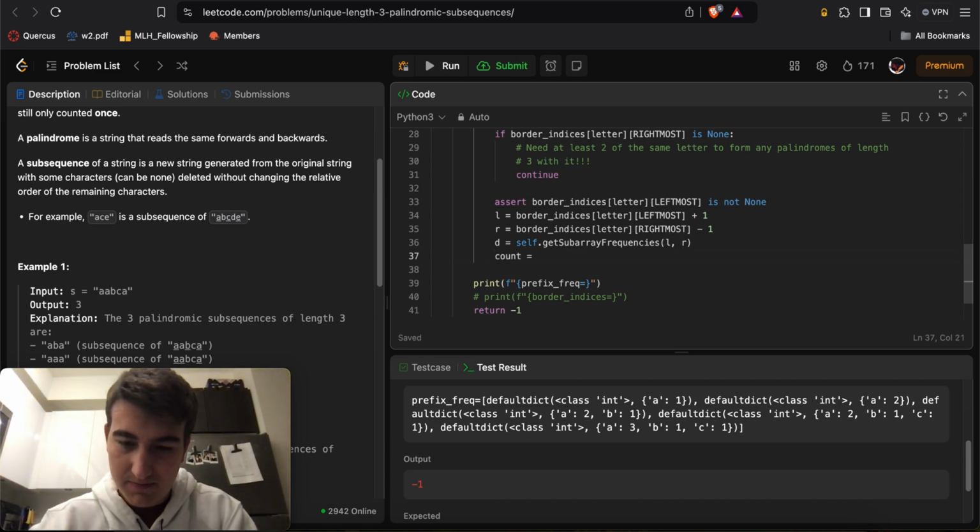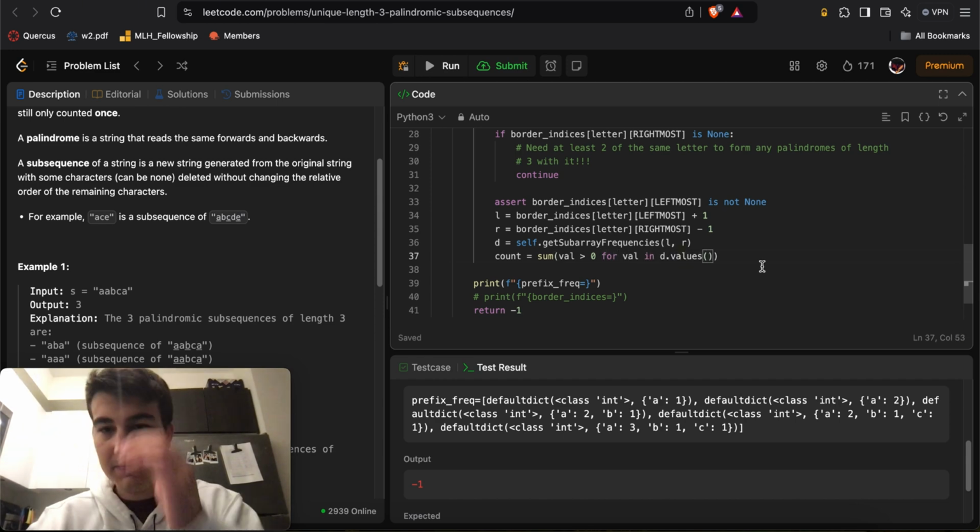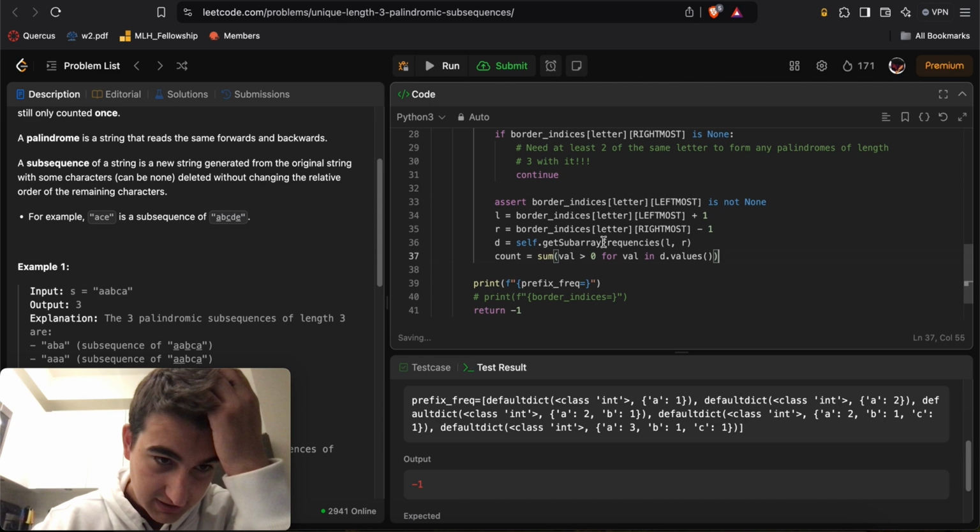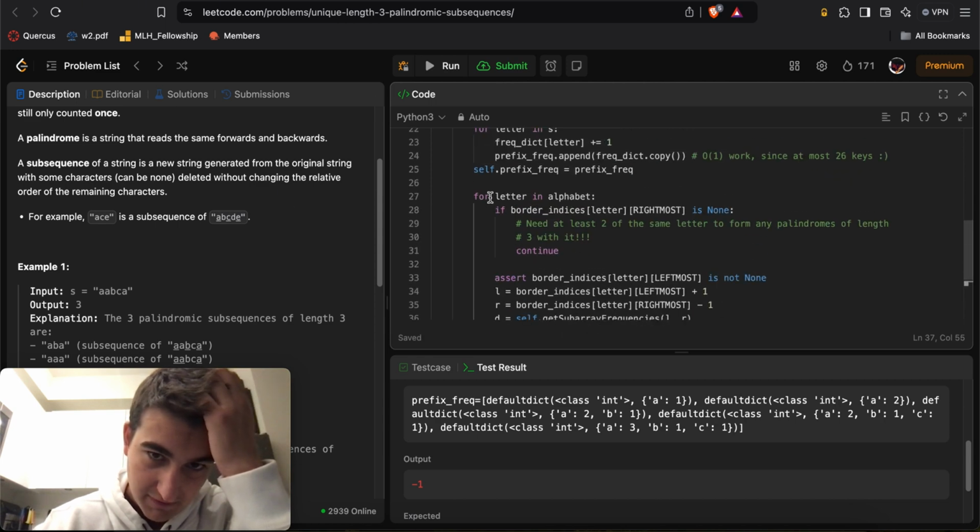Count is equal to sum of val greater than 0 for val in d dot values. Right, there's at least one of that letter, even if it's the same letter as the palindrome one, because again, we're going through every single letter in the alphabet.